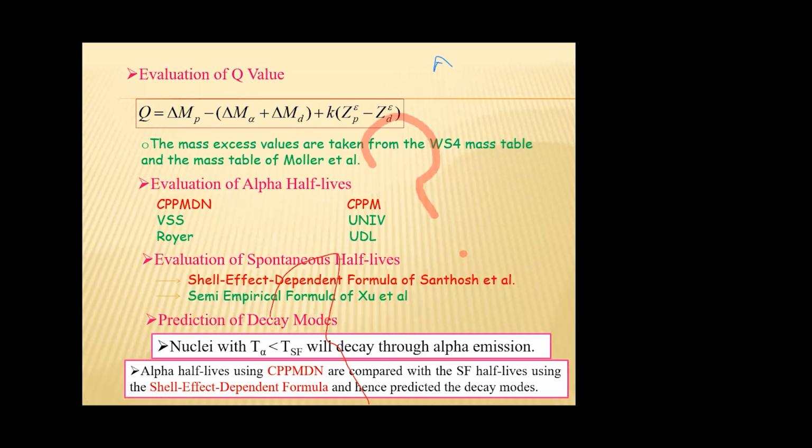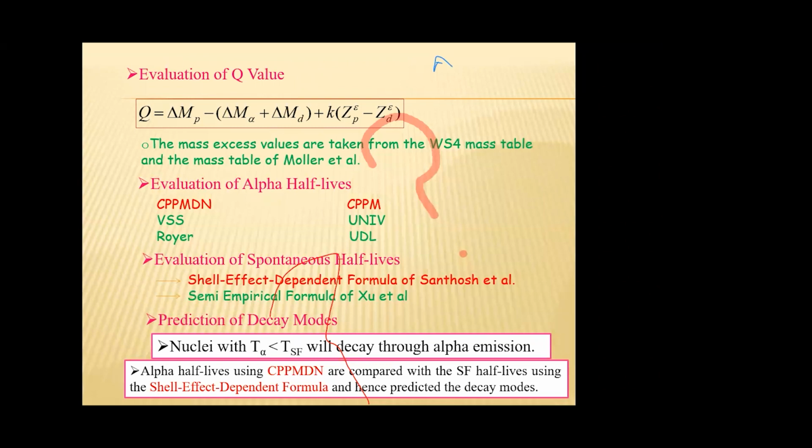For the prediction of decay mode, what we have to do is first compute the alpha half-life and then the spontaneous fission half-life. If the alpha half-life is less than the spontaneous fission half-life, that nuclei will undergo alpha decay.